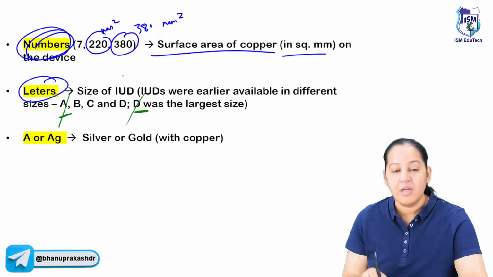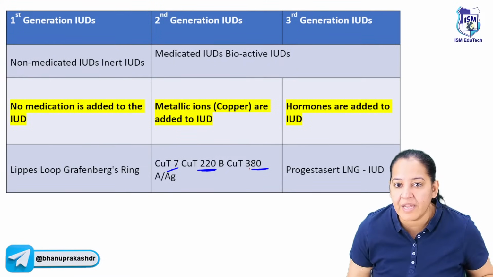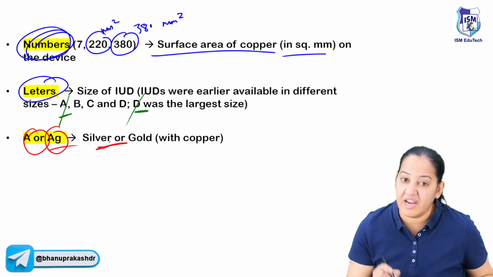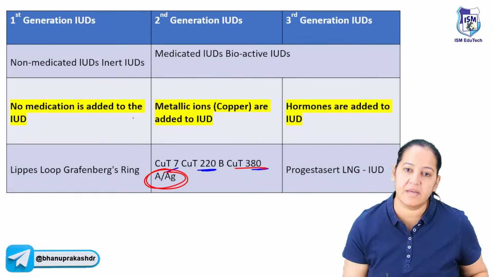Okay, number 2. Number 3, in some of them A or AG is written. You can see copper T 380 AG. AG is the chemical formula for silver. It contains silver in that. Silver, yes, Chandi, silver. It contains silver in that.